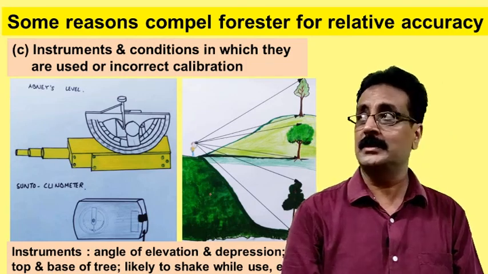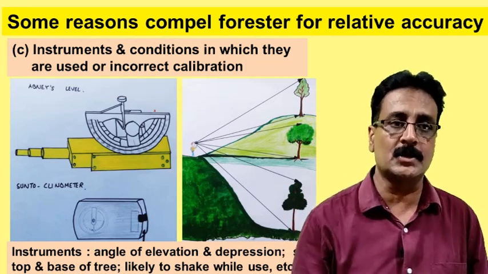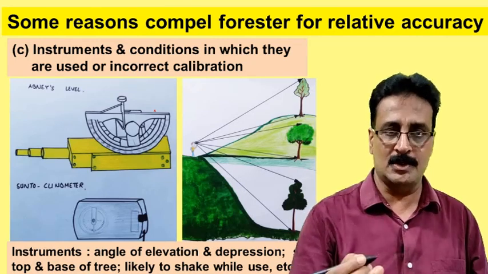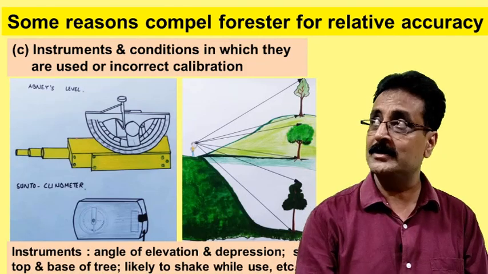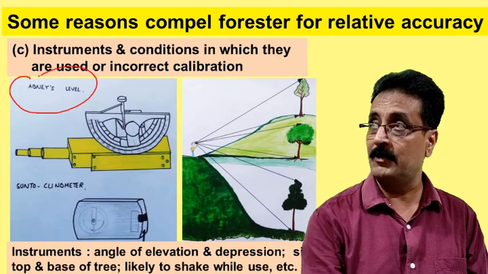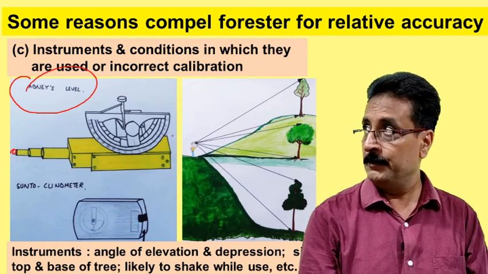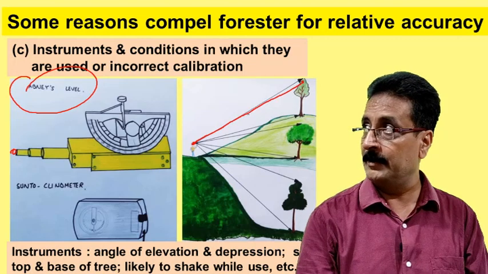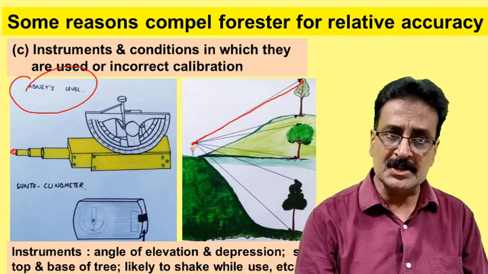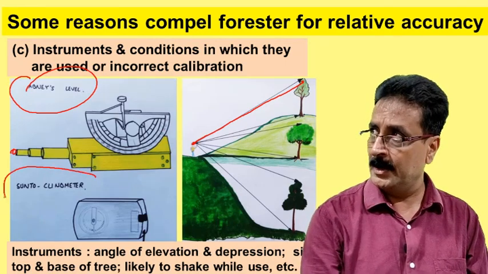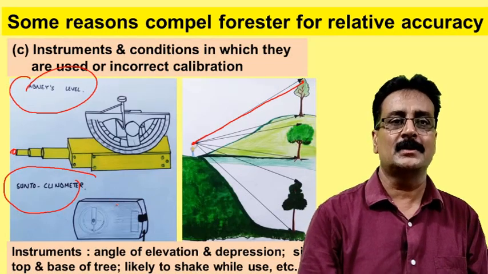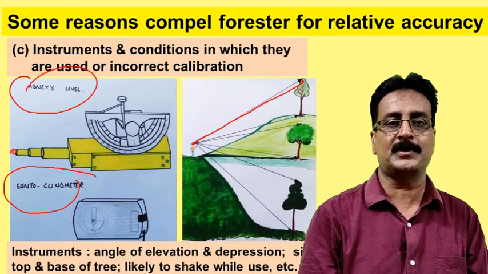Another reason for relative accuracy is instruments. I'll come to that in the coming lecture. There are a lot of instruments to measure height, then volume, and so on. Those instruments also have some limitations, like shaking. This is an Abney's level, for example. From here we see the height of a tree, and then we go for the trigonometric method. Here is another one, a clinometer. Due to some shaking, some variation will come, and due to that variation, we cannot fix the accuracy precisely.